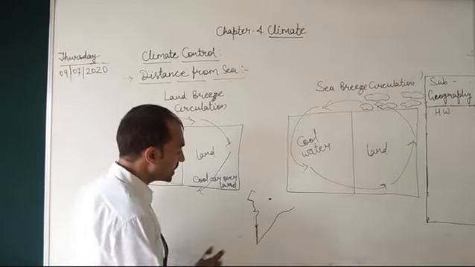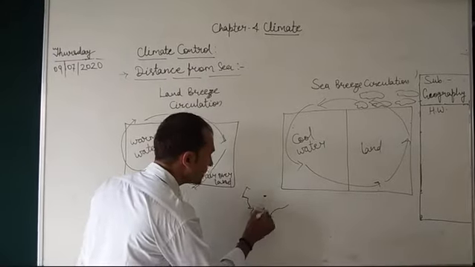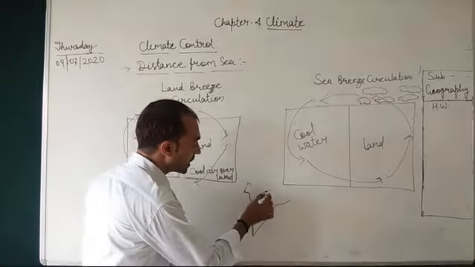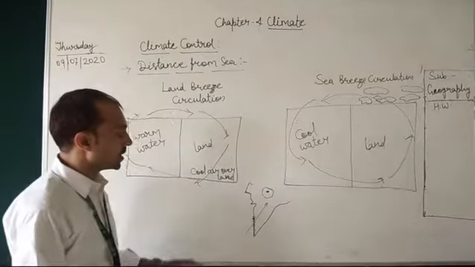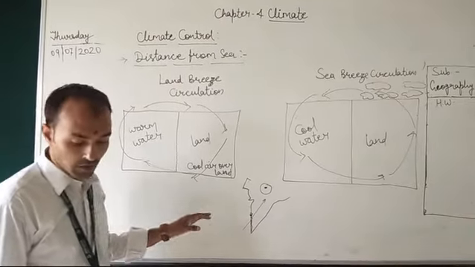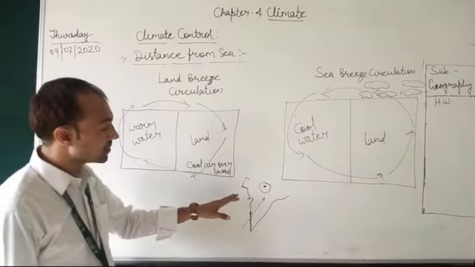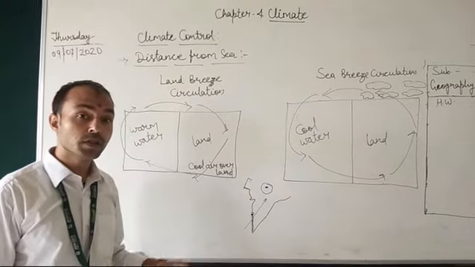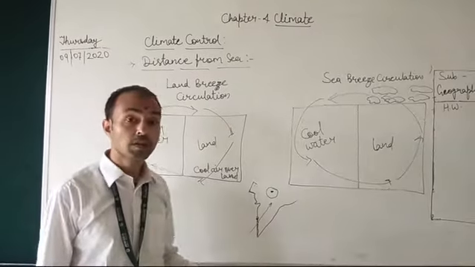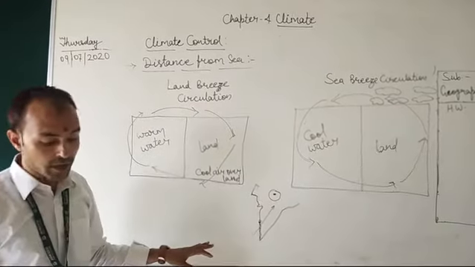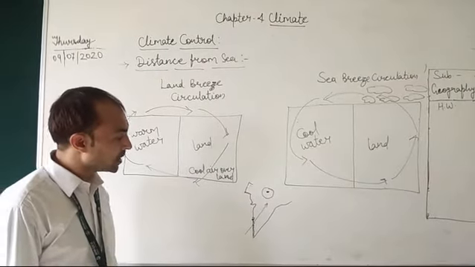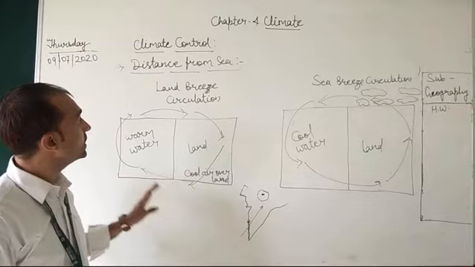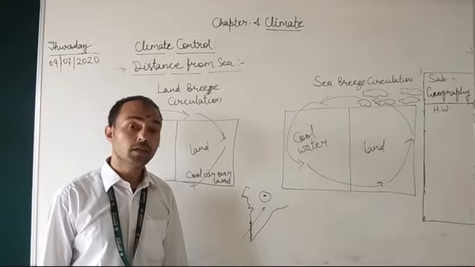As the distance from the sea decreases, at the coastal areas there is a moderate climate, whereas in the interior parts people experience extreme weather conditions. That means during summer they experience extreme heat, and during winters extreme cold. This condition is known as continentality. I hope you understood these two climatic controls very well.